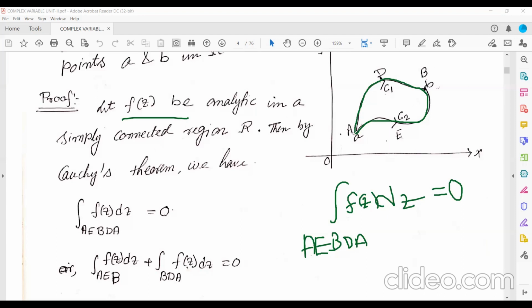So this implies that this integral over A, E, B, D, A is equal to 0. That means this can be written as the integration of f(z) dz over AEB plus BDA. The same thing. The whole region I'm taking, I've divided into two parts: AEB, from A to B, and then again from B to A. So AEB plus BDA, f(z) dz.